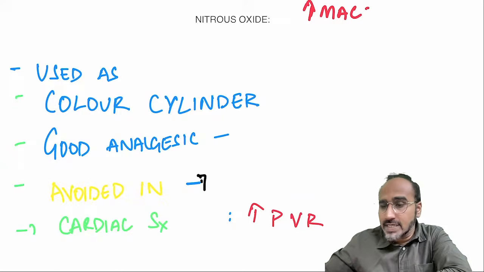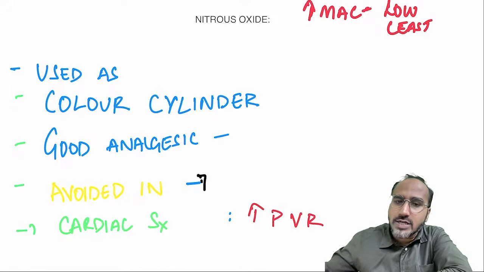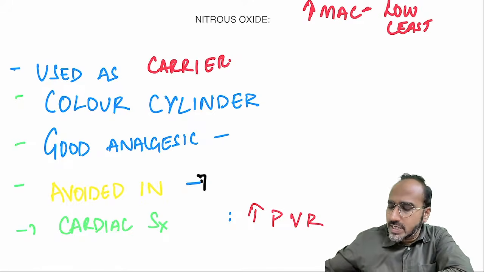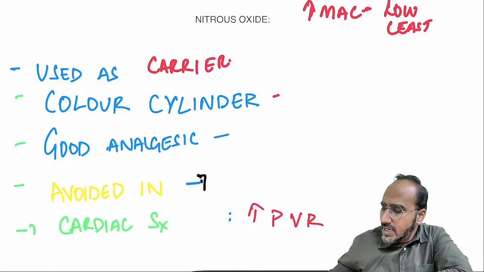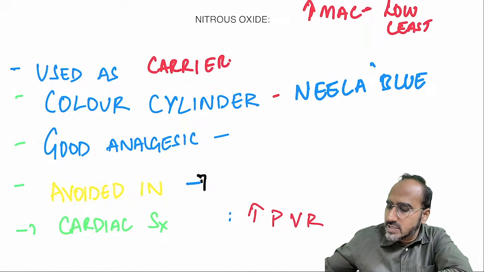Any inhalational agent that has a high MAC value will be low potent, or the least potent inhalational agent. So nitrous cannot be used as a sole gas. It is always used as a carrier gas. Carrier gas means you use nitrous along with another inhalational agent. What is the color of the nitrous cylinder? Nitrous means you have to remember the color is Neela, the term given for blue color cylinders.